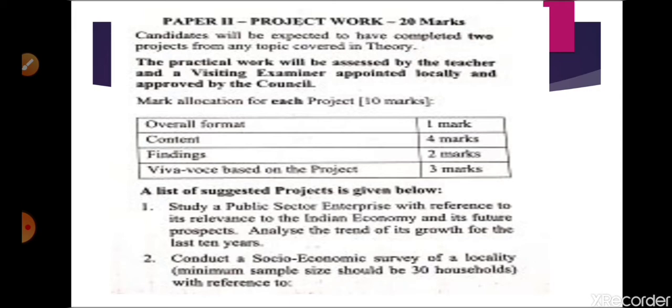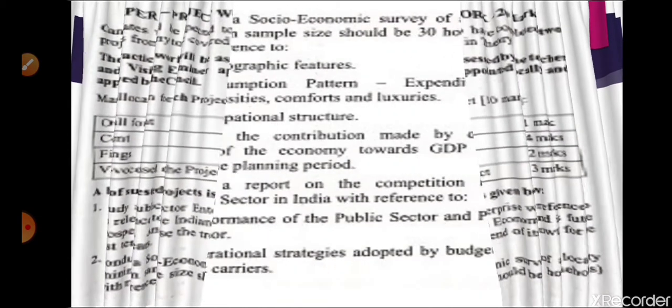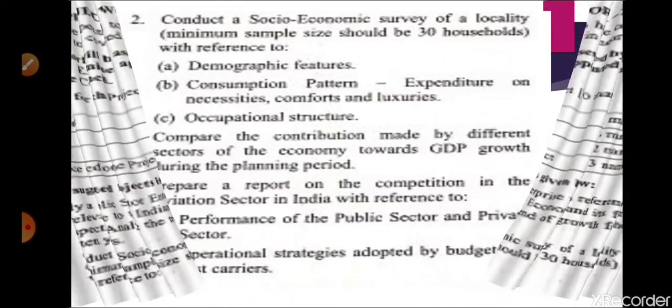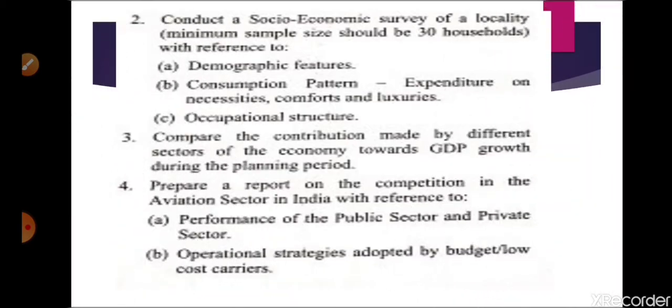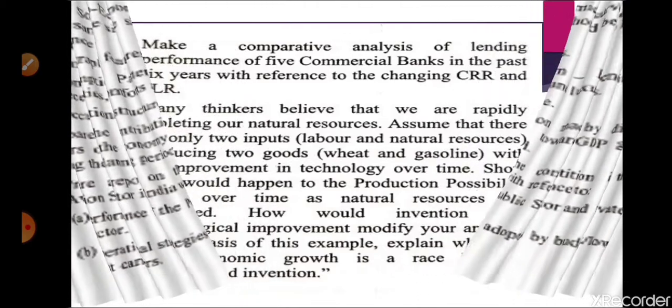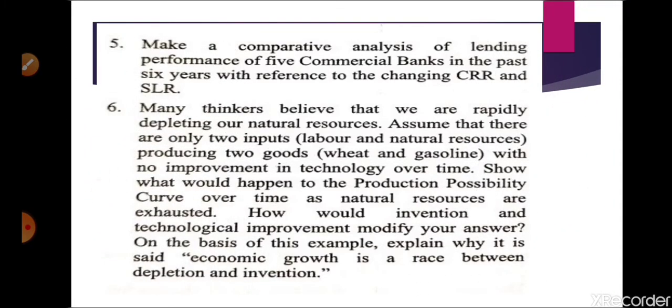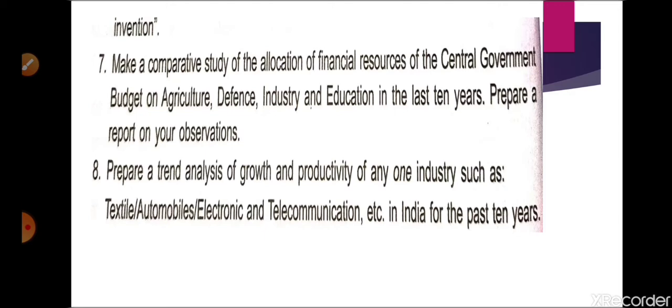So the first and second headings are given here. You can select any one of these 8 projects. So 1 and 2 are given here, then 3 and 4 are mentioned here, so 3 and 4 you can count from here, and then 5 and 6 are given here. Okay, this is blank. Go for the next slide. So 7 and 8 projects are here. So a total of 8 projects are there.